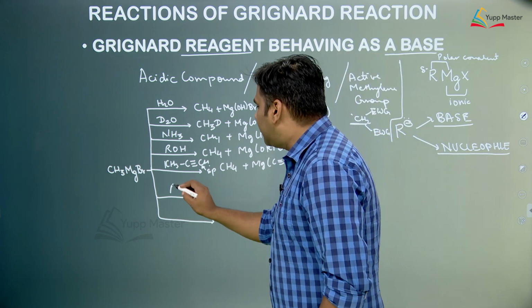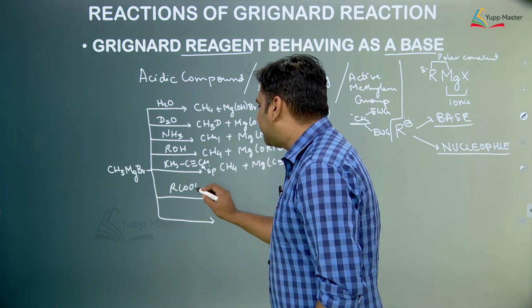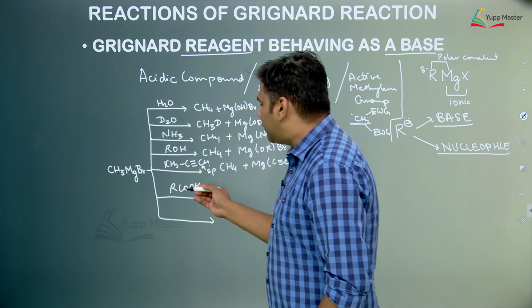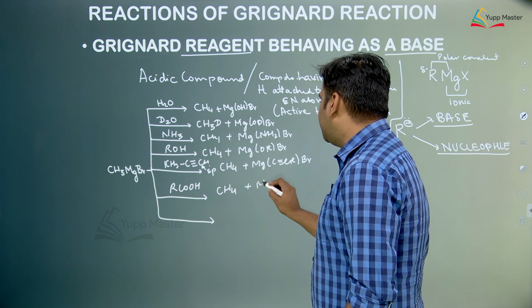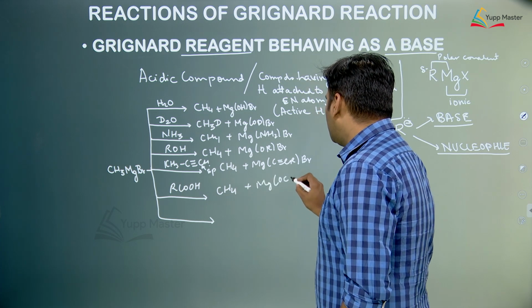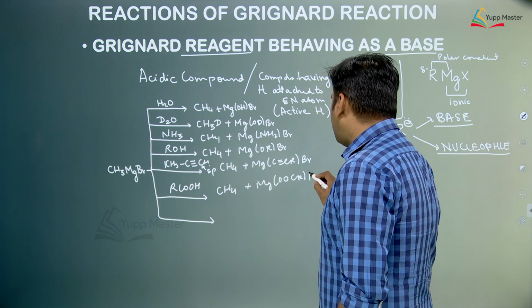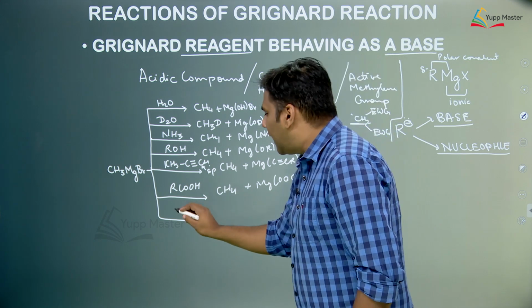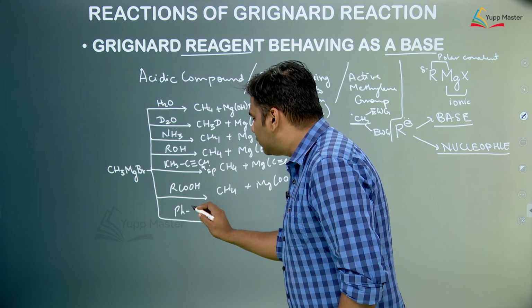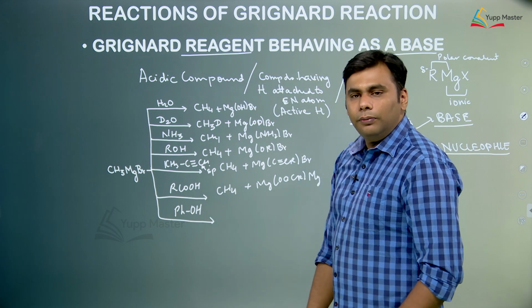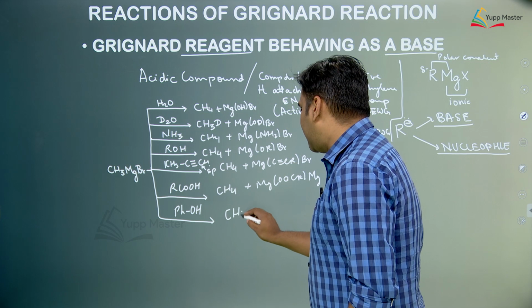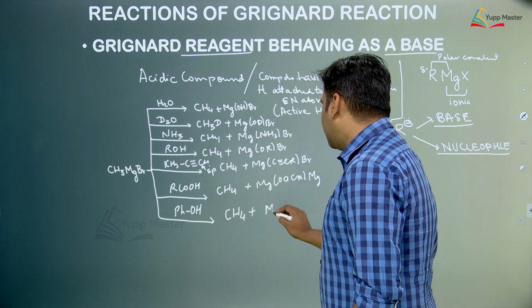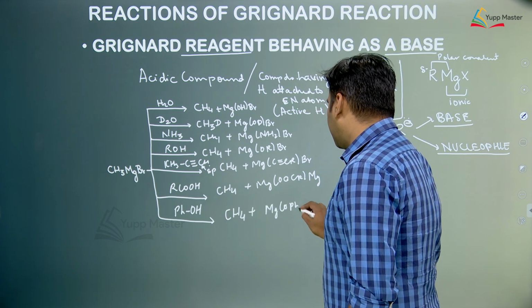Suppose we react directly with an acid. Now acids can easily give H plus ion, so this H plus ion will react with CH3 negative forming methane plus MgOOCRBr. Suppose we react with phenol, Ph is your benzene ring, phenyl group. So if we react with phenol, phenol also has an acidic hydrogen, so it will form methane plus MgOPhBr.